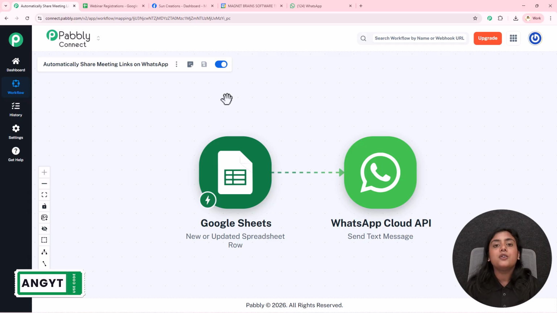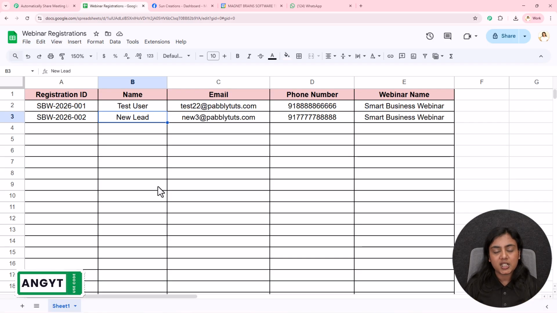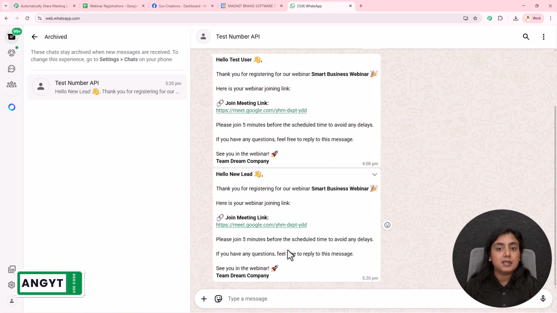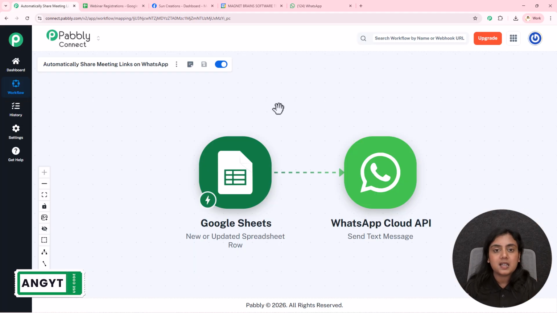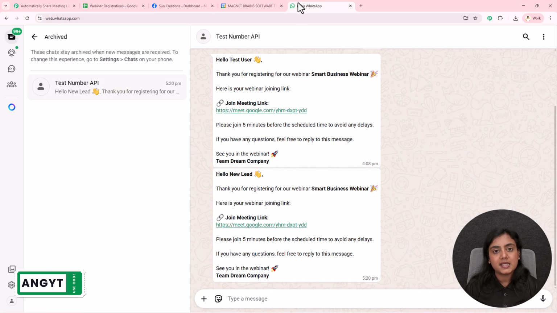Okay, so as soon as I have received this message, this is how this automation is going to work in real time, where you can automatically share meeting links on WhatsApp, not just for business coaches, for event planners, for coaching institutes, for anyone. Anyone can create this amazing automation. Now you don't have to share a meeting link manually to every single person. Just simply add the details in Google Sheets. With this, you will get a systematic record of all the participants if you're adding the data in Google Sheets, and automatically as soon as you're adding, the participant will receive the meeting link then and there. Your two tasks are resolved. You get the data over here as well as to the person, the meeting link is automatically shared.